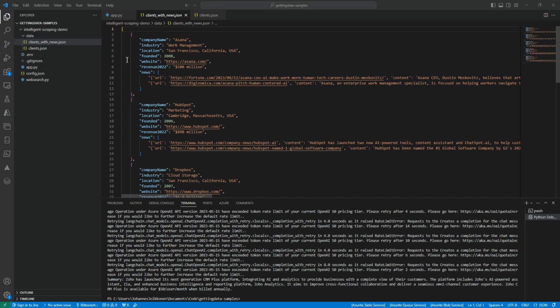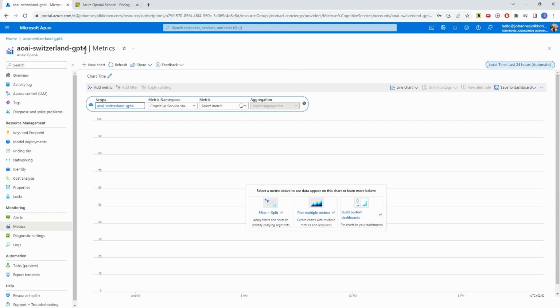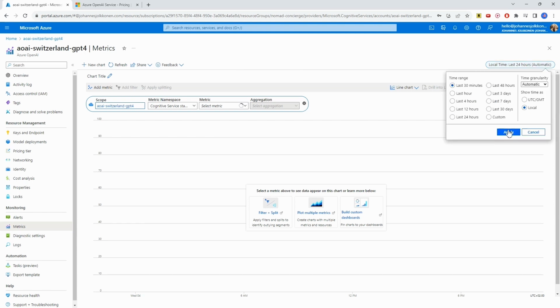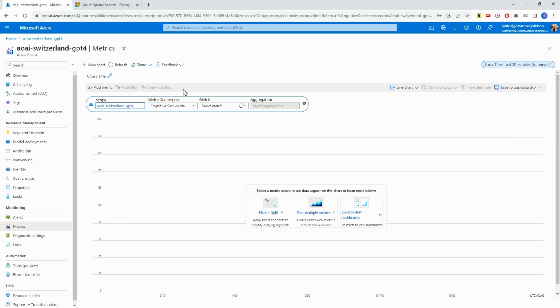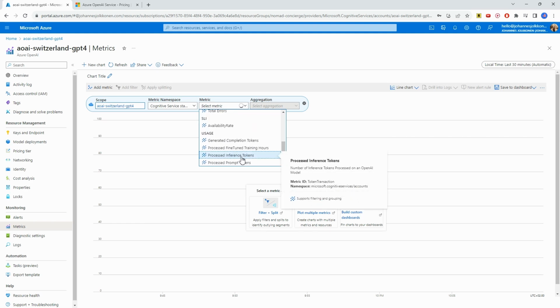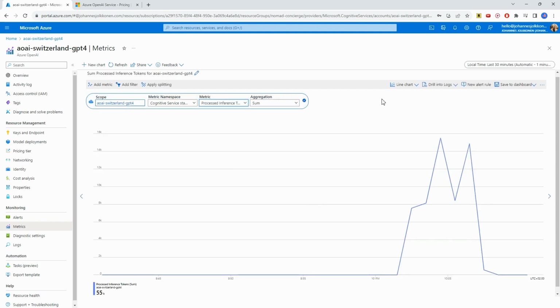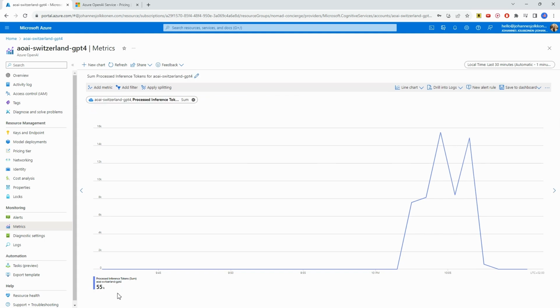The reason I wanted to run it here is to show you this, which is my Azure OpenAI instance. Here we can look at, among other things, the consumption of the models. If we select the last 30 minutes, and select the processed inference tokens, which is the total sum of all tokens consumed by the model, both for the prompts and also for the completions, we can see that it comes up to around 55,000 total for that run.